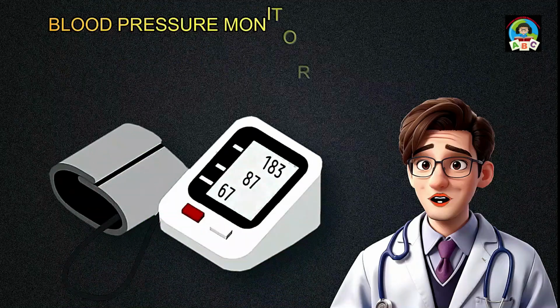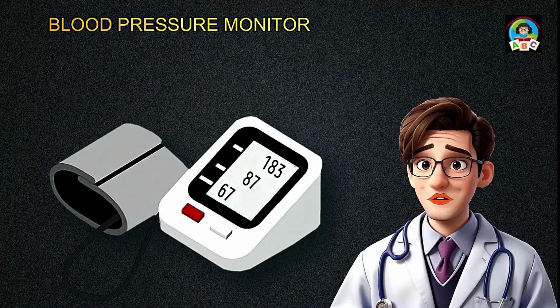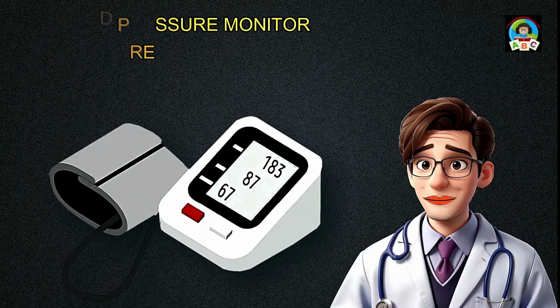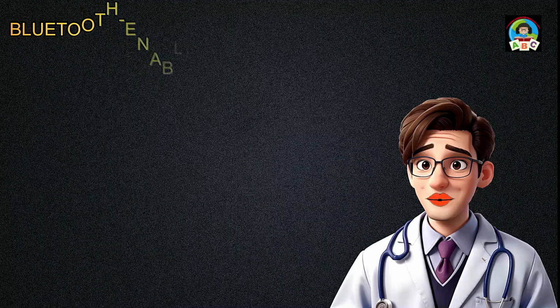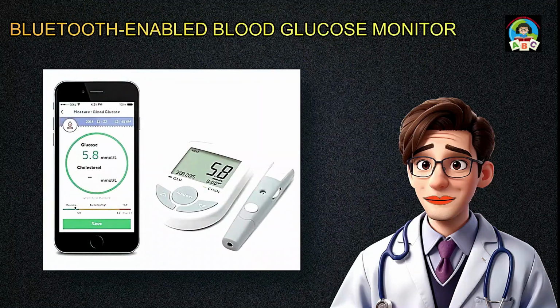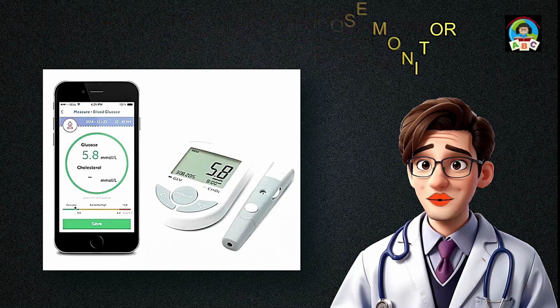Here are some gadgets that may be beneficial for cardiovascular health. Blood pressure monitor. Automatic blood pressure monitors can help you keep track of your blood pressure at home. Regular monitoring is essential for managing hypertension. Bluetooth-enabled blood glucose monitor. For individuals with diabetes, maintaining optimal blood glucose levels is crucial for heart health. Bluetooth-enabled monitors can sync with mobile apps to help track and manage blood glucose levels.